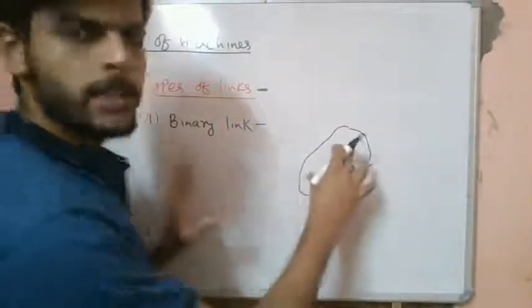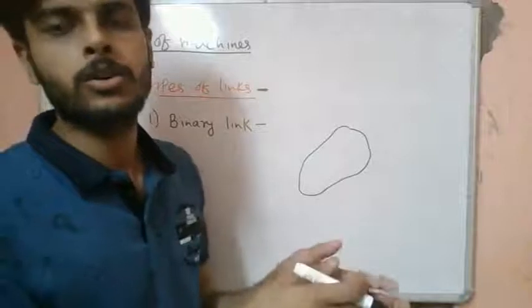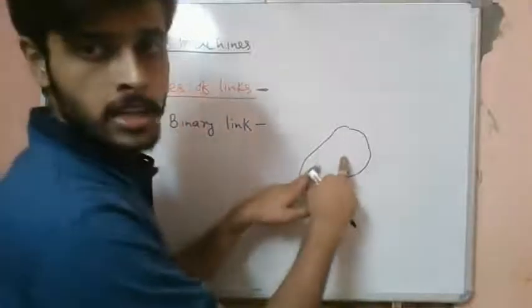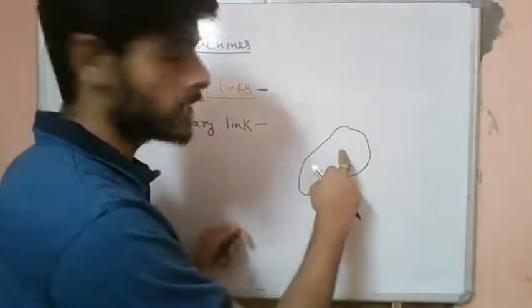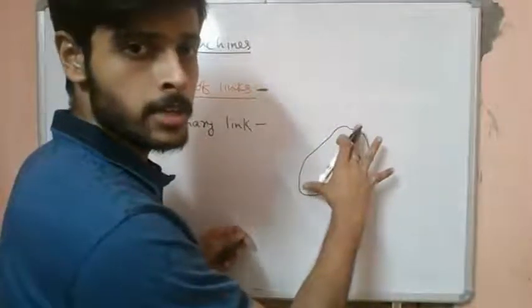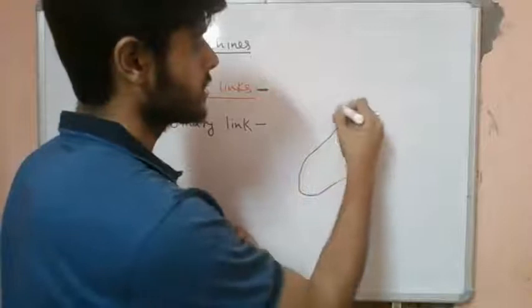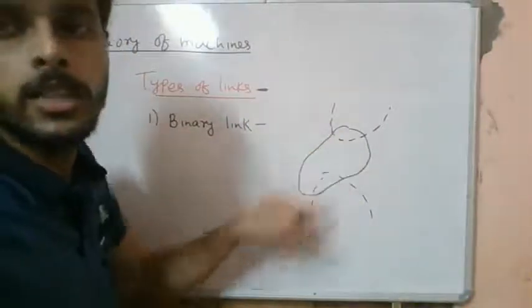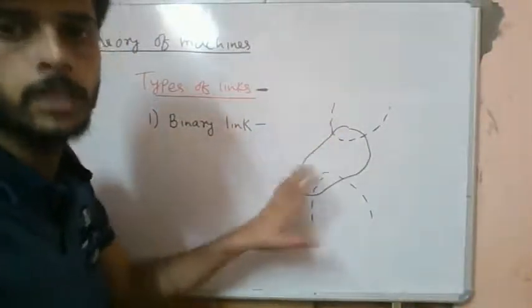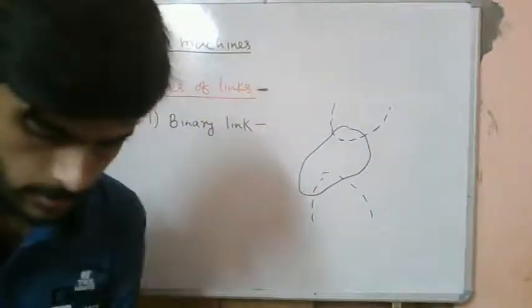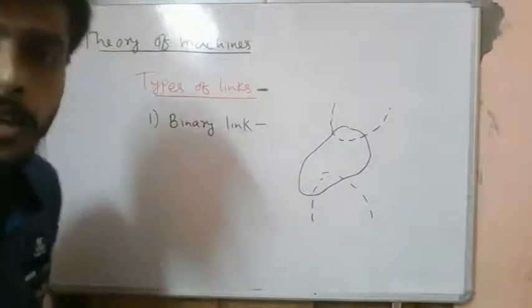It can be connected by any means, just a contact or some other type of mechanical system. But if a link in a mechanism is connected at two different points, let's say here it is connected to some other body and here to another body, if a link is connected to two other different links at different points, then we will call this a binary link.